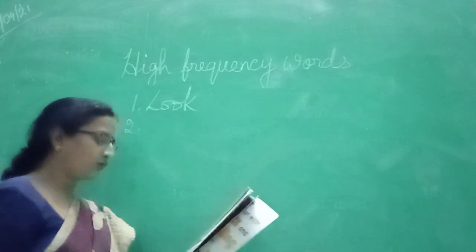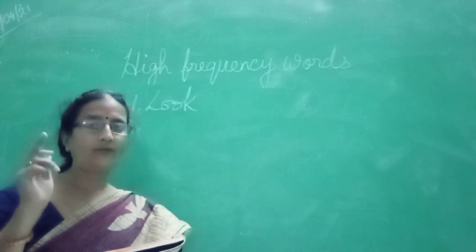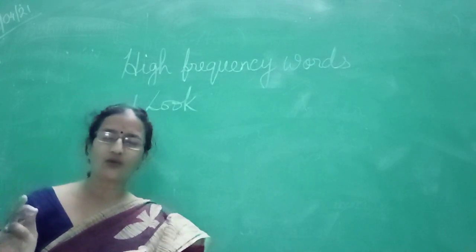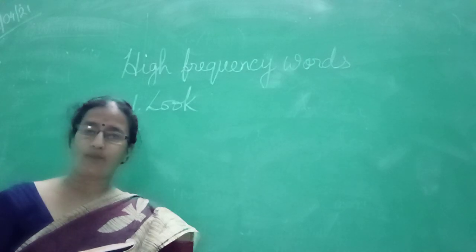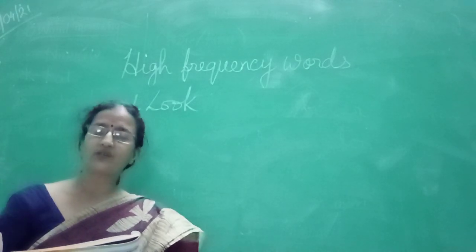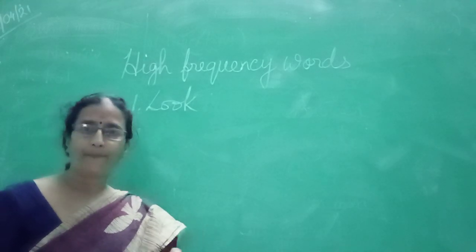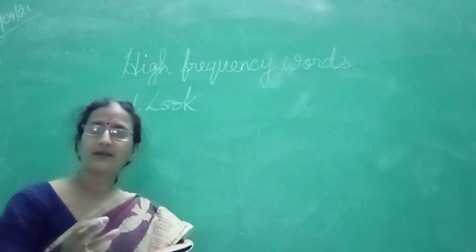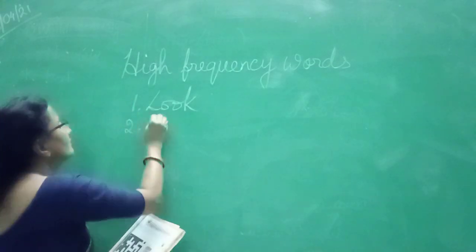Number 2, it will be an antonym for go. See children, you should be very attentive when you are doing these. Now antonym of go. Go is in the present form. So the antonym or the opposite should also be in present form. So go, come. Okay? If it was went, then it would have been came. So go, come.